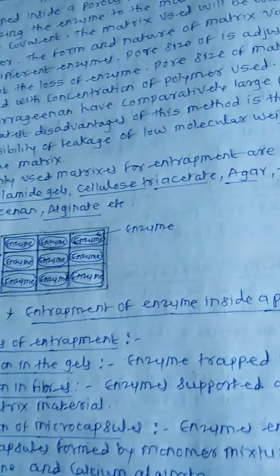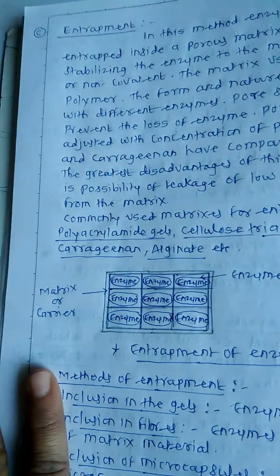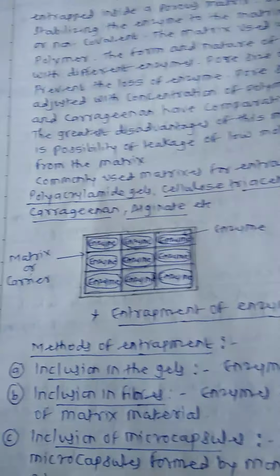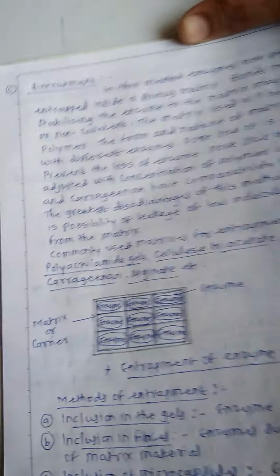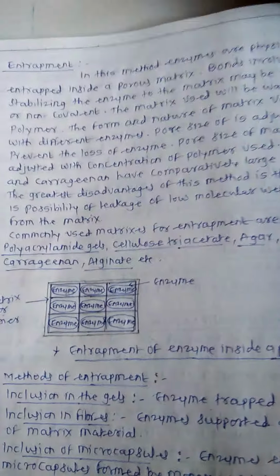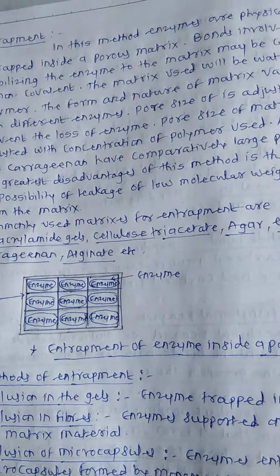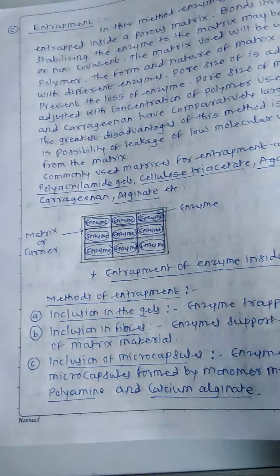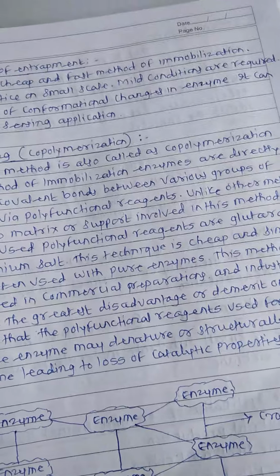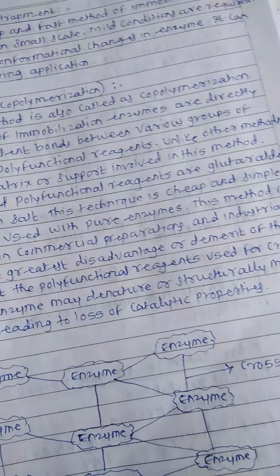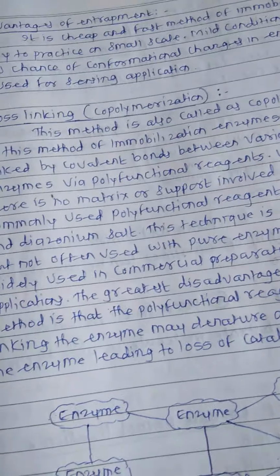Simply, the enzyme is trapped in a polymer matrix, or in the fibers of the matrix. There are some fibers present in a gel also, such as agarose gel, agarose, and agaropectin. The fibers are present, and the enzyme is trapped between the fibers. Now the third method is cross linking. In the cross linking method, there is no polymer matrix used.